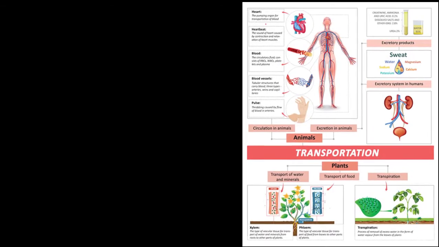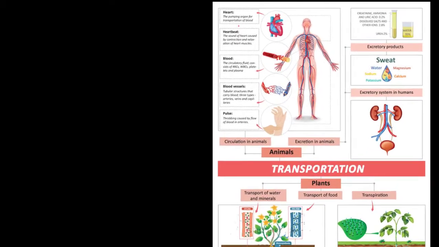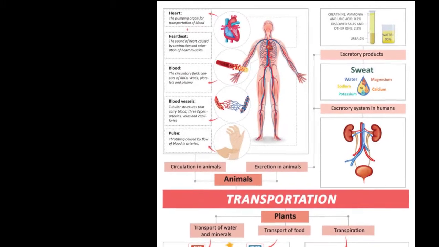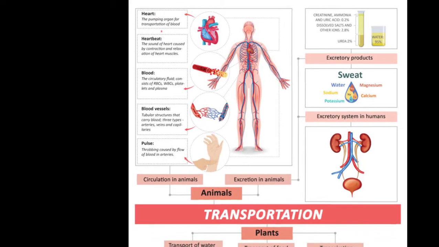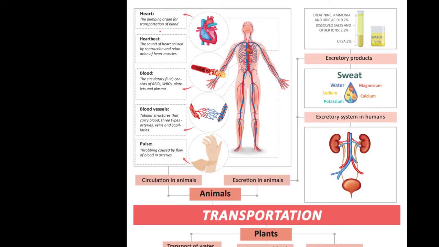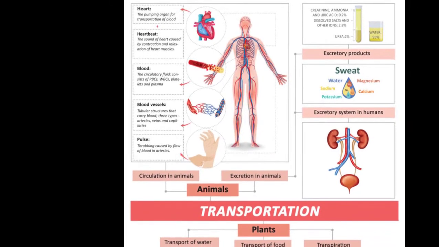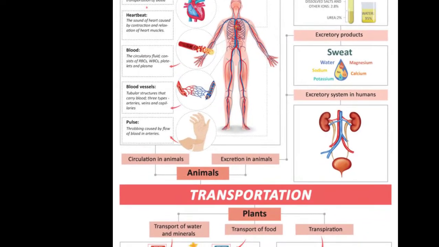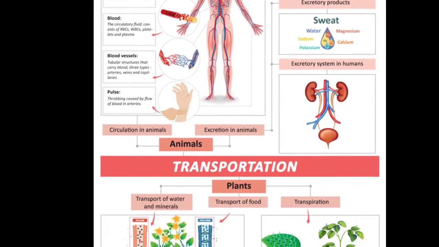First, here we talk about the transportation in animals. We can divide this transportation into two categories. First, for the circulation of cellular needs to all cells of the body, and second, for collecting waste and byproducts from all cells of the body to the excretory system. Without an efficient transportation system, none of these things will be possible.